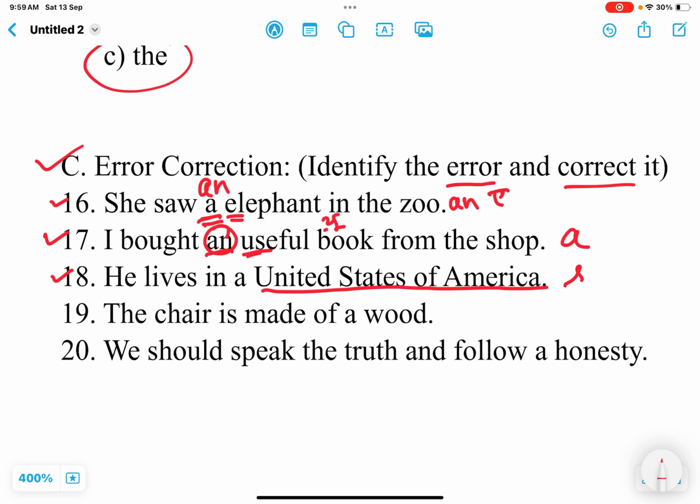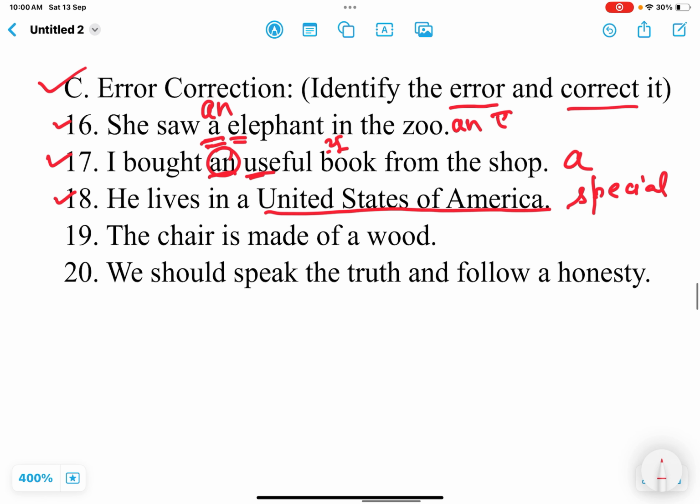See, United States of America, once again special. This is not an ordinary thing. This is special, a group, United States of America, USA. So what are we to use here? The, instead of a. So the error is a. How to attempt this question? You may write it down like this: error a, correction the.